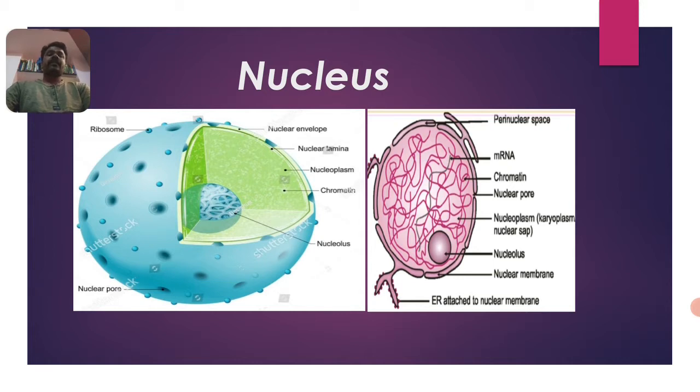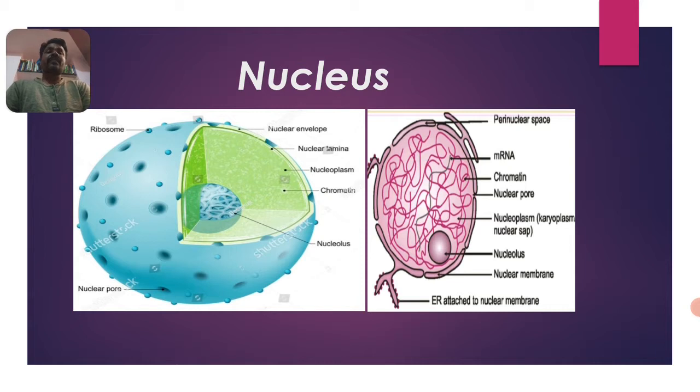Those enzymes are also formed from different cell organelles like the endoplasmic reticulum, mitochondria and Golgi complex. In vacuoles, there are three different kinds of vacuoles: one is the gaseous vacuole, the food vacuole, and another one is the contractile vacuole. So what is their structure and what are the functions of vacuoles? Let us study the last cell organelle in this chapter, that is the nucleus.